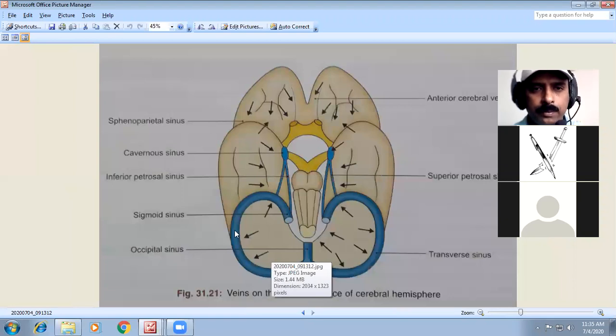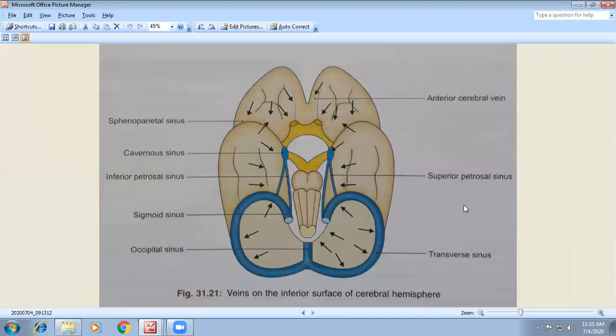We have the base of the brain here. The important one is the cavernous sinus, which is very important. You have to know about the cavernous sinus. Then almost all the anterior cerebral vein, then the superior petrosal sinus and transverse sinus.